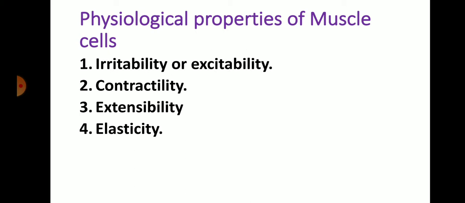This ability to respond to a hormonal or neuronal stimulus is called irritability or excitability. For example, for muscles to contract and do work, their cells must be stimulated, most often by nerves supplying them. The nervous impulse causes the release of the neurotransmitter acetylcholine at the nerve-muscle junction, and acetylcholine activates the receptor on the surface of the muscle cells.